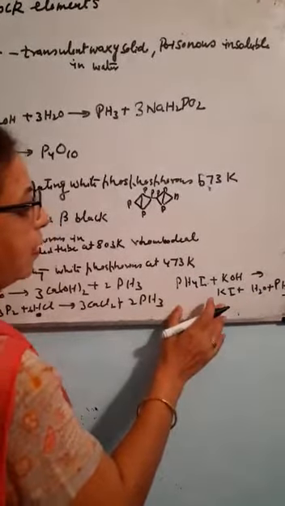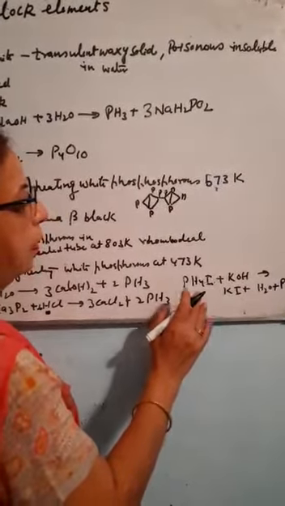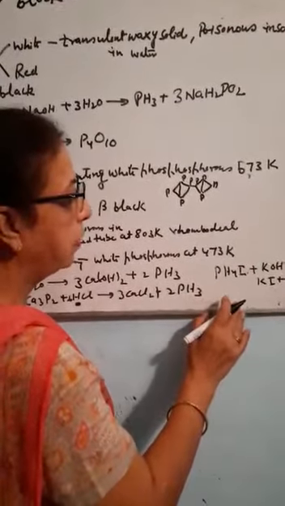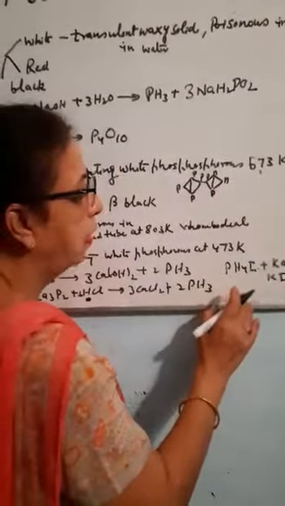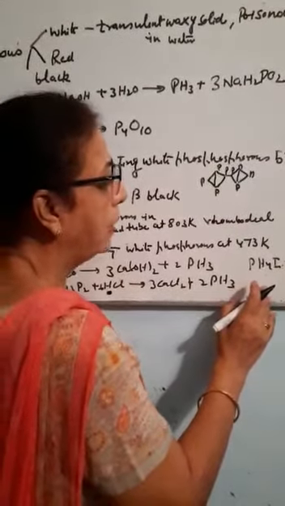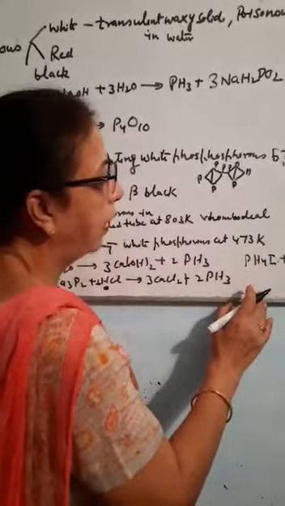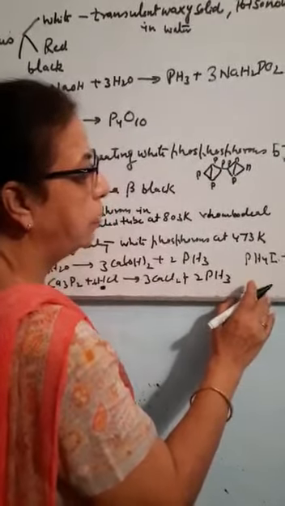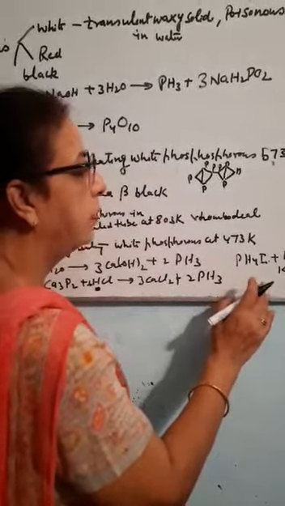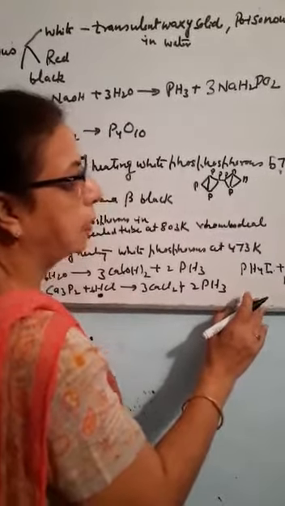It is a toxic gas. It has a very rotten smell. This phosphine is used for providing signals to ships. Now I will tell you about the chemical properties of phosphine. Then I will teach you about nitric acid.